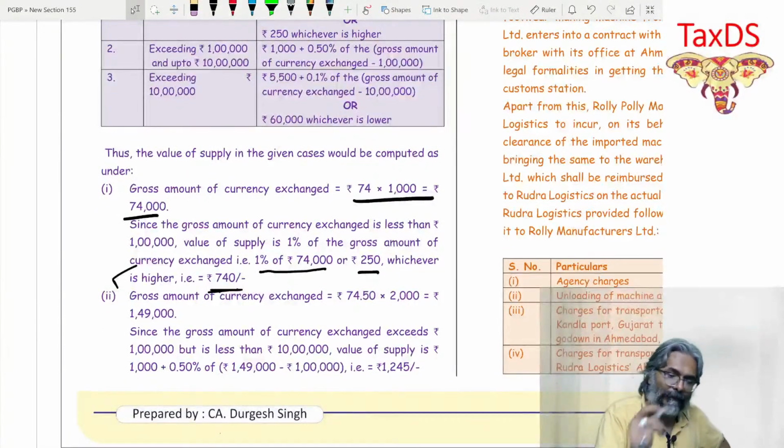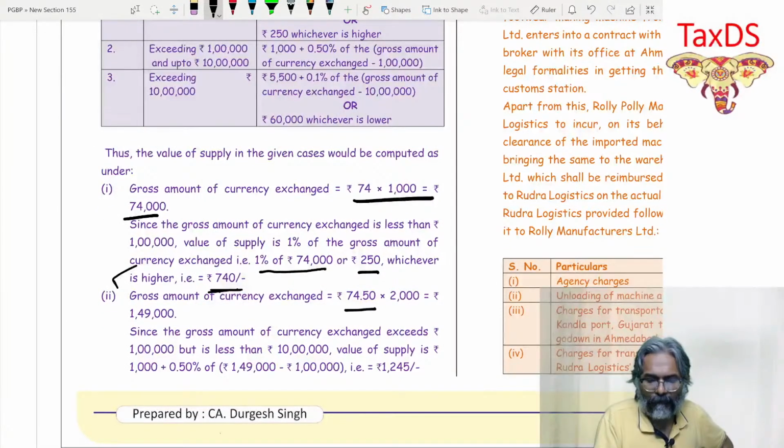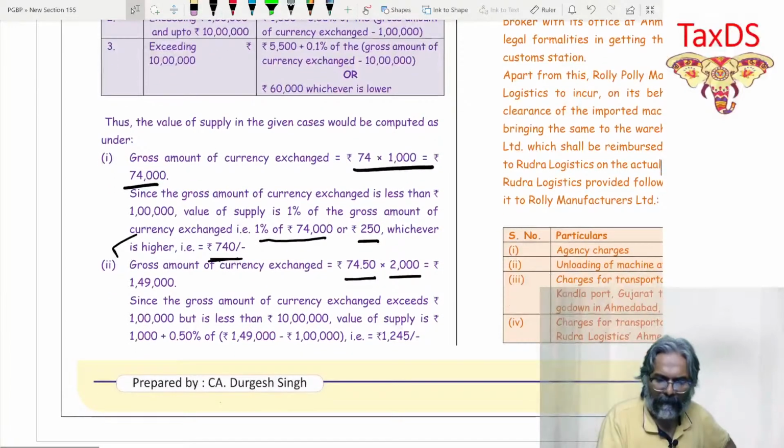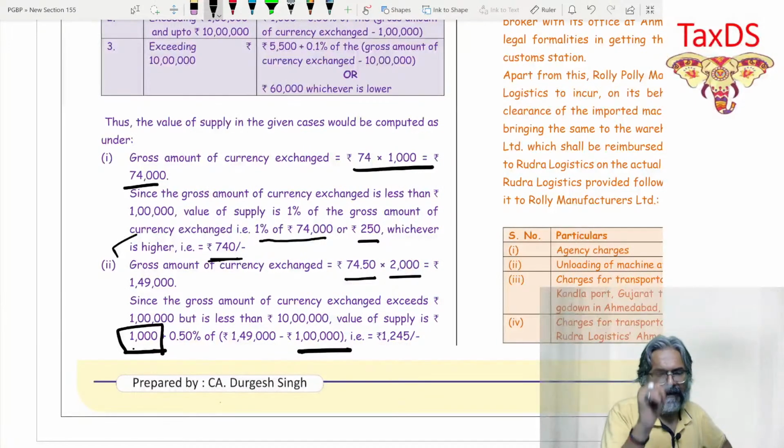The answer is 740. That is coming from the first point. Come to the second one, students. 74.5 into 2000, which is 1,49,000 rupees. Now in 1,49,000 rupees, what do you get over here? Out of the first slab, students, already 1,000 you have got. 1% of 1 lakh is 1,000.